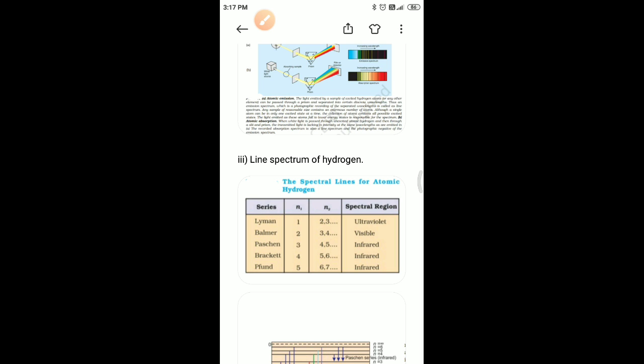Balmer showed in 1885, on the basis of experimental observation, that spectral lines can be expressed in terms of the wave number, nu bar.